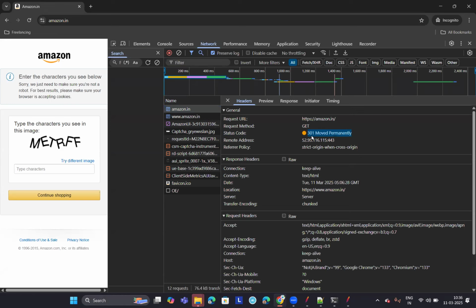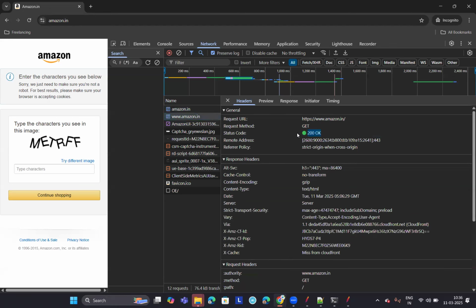What is the meaning of that? We'll discuss it soon. But go to that second request. Here you see 200, okay? So what does this tell you? Whenever the server is able to process your request successfully, it will send a response code that starts with number 2, right? 200 is called the status code or response code, and this is called the status message or response message. So OK indicates the request is processed successfully, as simple as that.